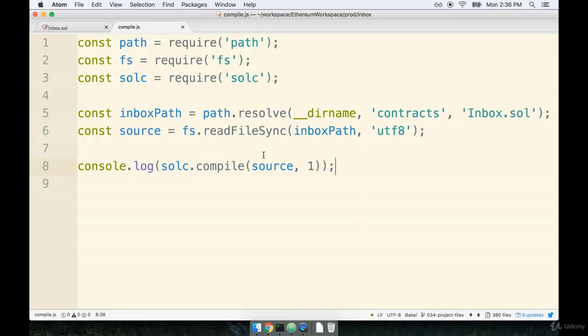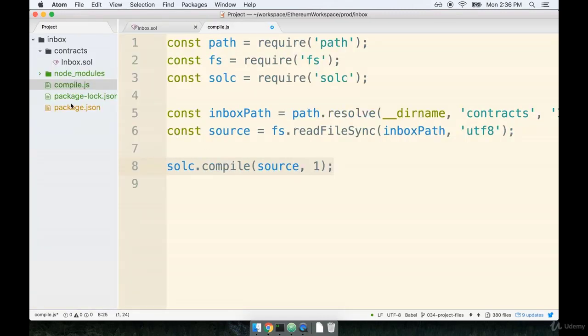we're going to go back over to our compile.js file, and we're going to remove our console log. So I'm just going to make sure I clean up the console log and the set of parentheses on the left and the right, like so. Now, of course, whenever we compile this file, we need to somehow make it available to other files inside of our project. So at this compile line right here, we're going to add a module.exports statement in front of it. And that's going to make sure that we can simply require in the compile file and immediately get access to our compiled source code. So right before the solc.compile, I'm going to add on module.exports equals solc.compile, like so.